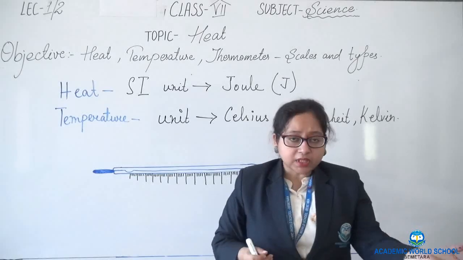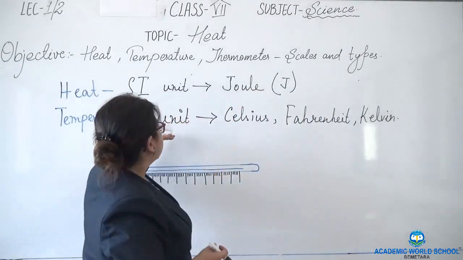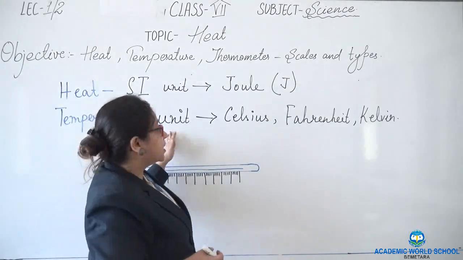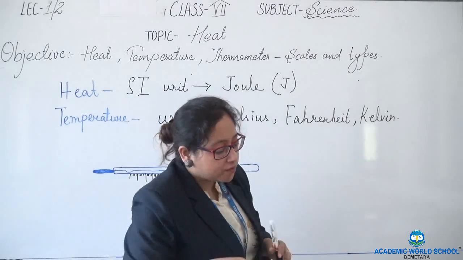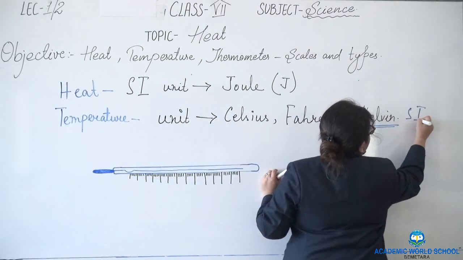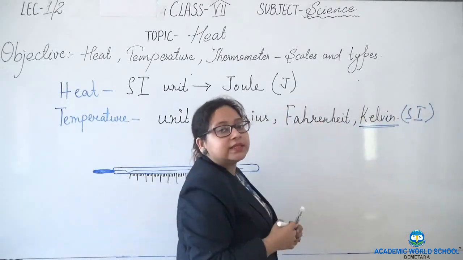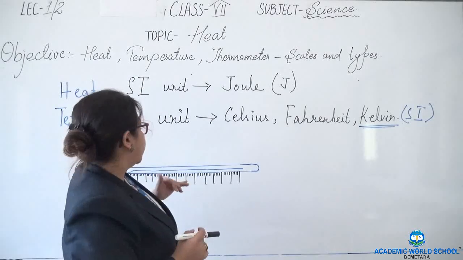So when we measure temperature, we use the units Celsius, Fahrenheit and Kelvin, of which Kelvin is the SI unit of temperature. Kelvin is the SI unit of temperature.